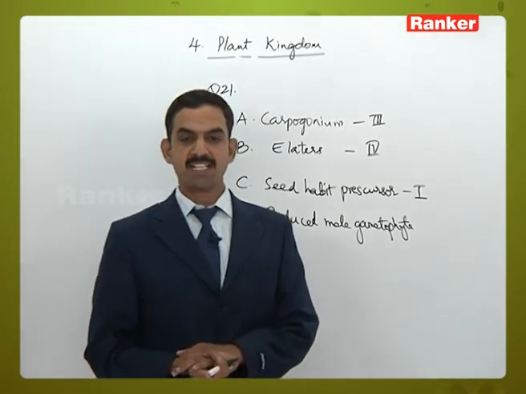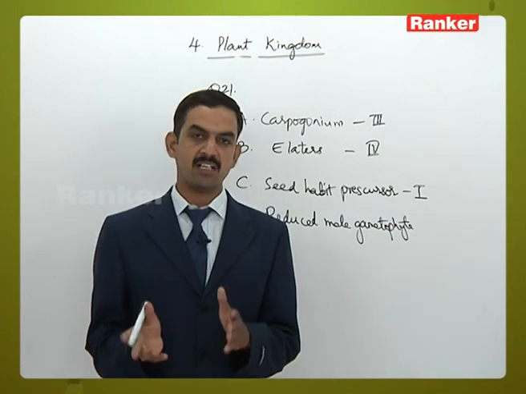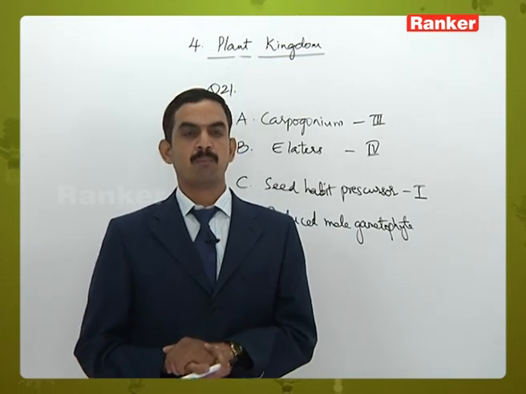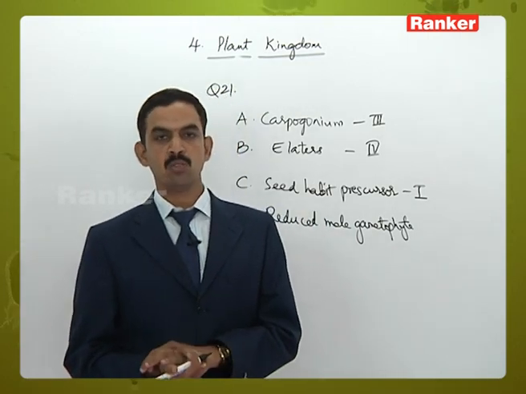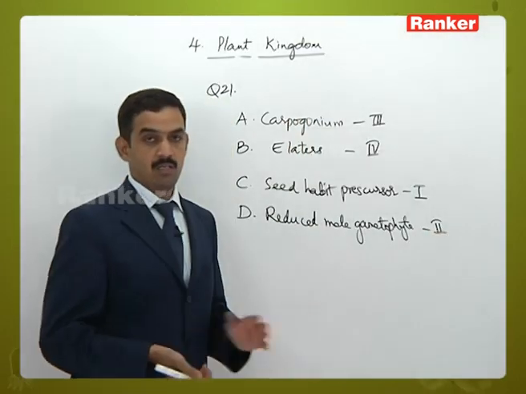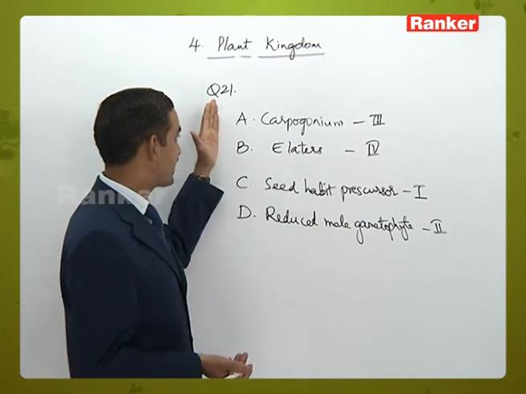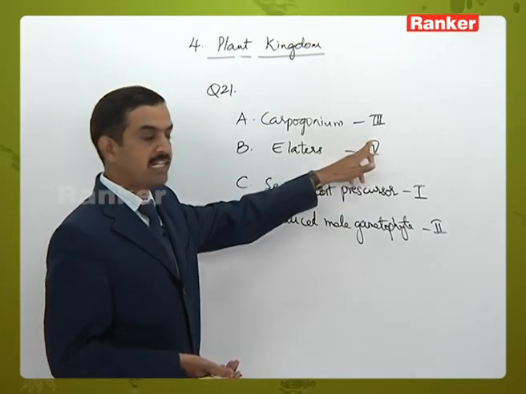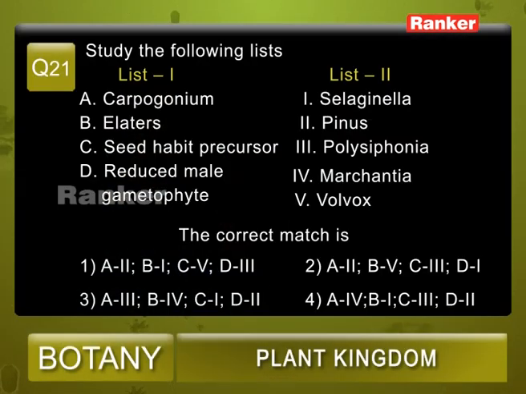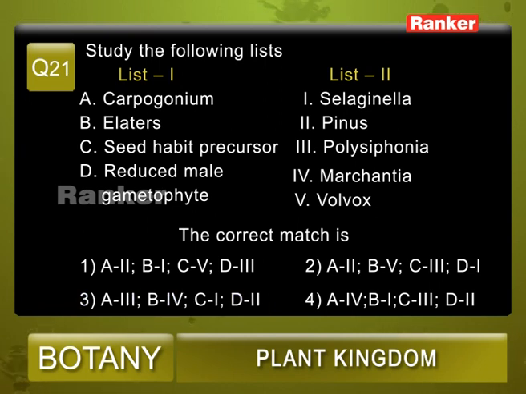Then reduced male gametophyte. Reduced male gametophyte is present both in gymnosperms and also angiosperms. In the given options, Pinus has been given. Pinus belongs to gymnosperms, so that is option number 2. So based on the list given, A. Carpogonium 3, B. Elaters 4, C. Seed habit precursor 1, D. Reduced male gametophyte 2. So the correct answer is 3.